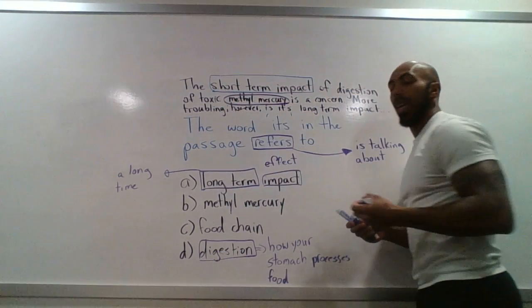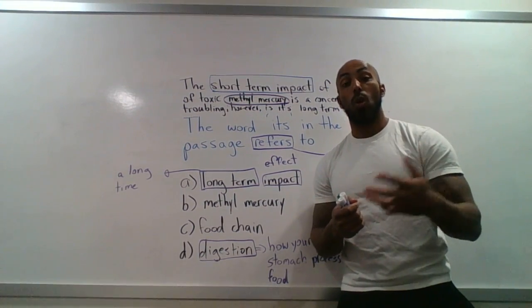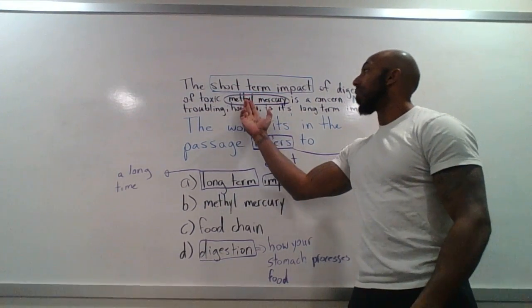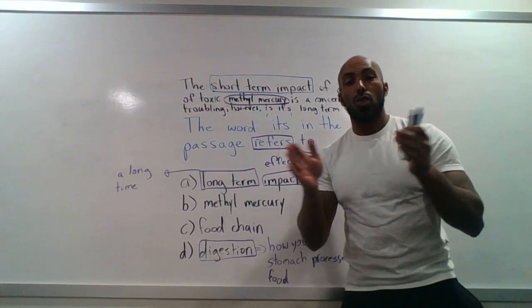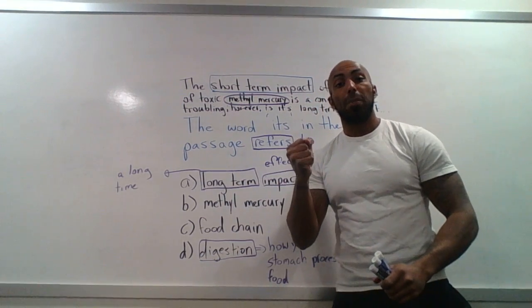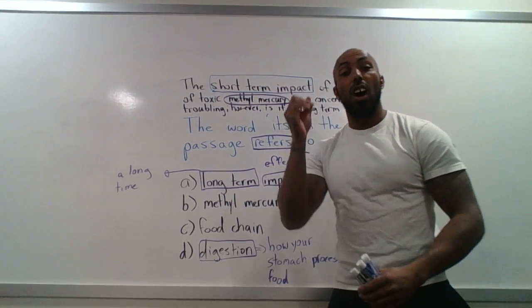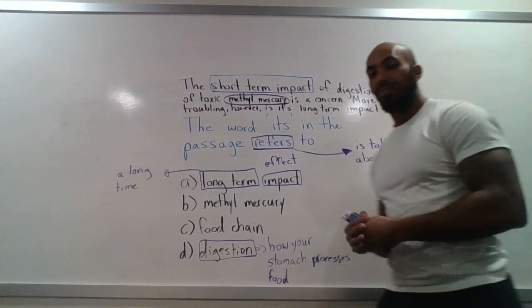We're dealing with methylmercury, the poisonous metal. So we're talking about how methylmercury will affect us if we eat it in a short amount of time. So the subject of that sentence is the effects of methylmercury because it is the thing that can change us.